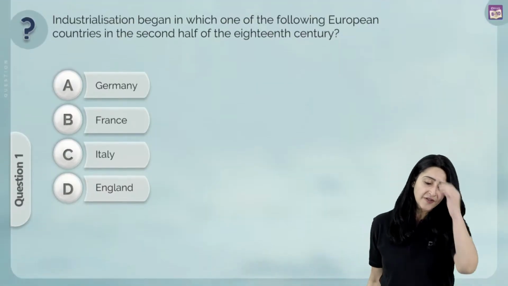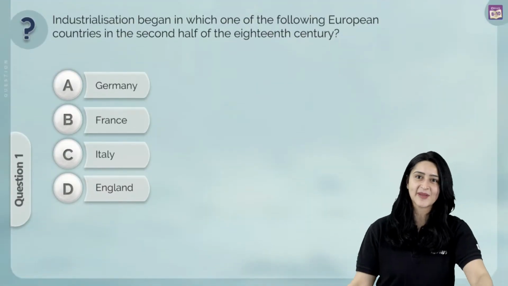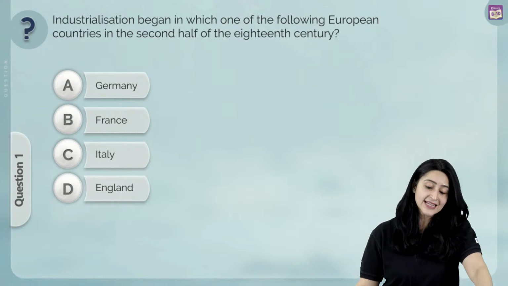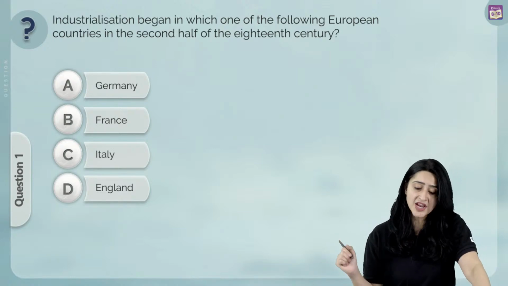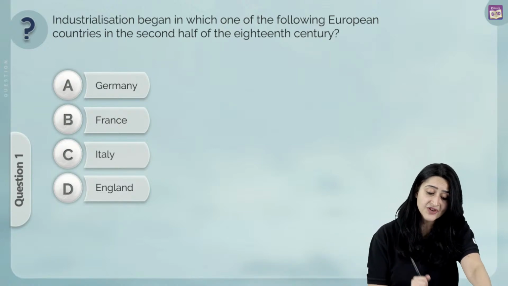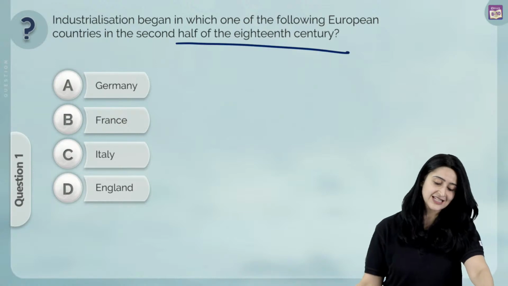into our first question, which is a question based on history, which says, Industrialization began in which one of the following European countries in the second half of the 18th century?